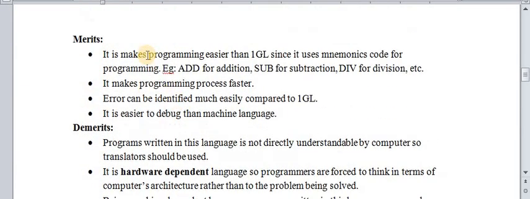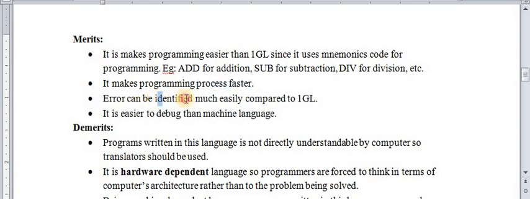So what are the merits of assembly level language? It makes programming easier than 1GL, that is low level machine level language, since it uses mnemonic code for programming, like add and subtract. That's why it makes programming easier. It makes programming processor faster.